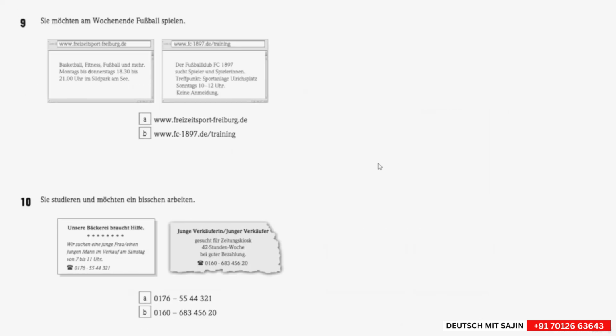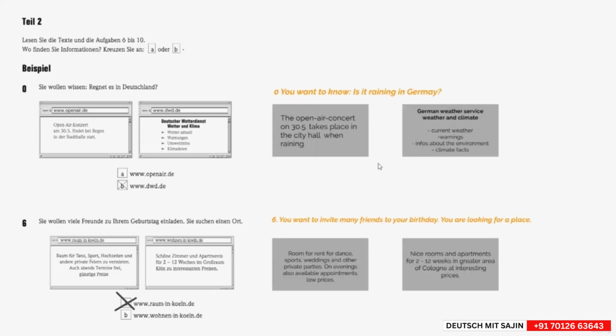So now we are going to look at the results. So here for those two, it is just an example. You have a translation here. Like here, the open air concert on May 30th will take place in the Stadthalle when it is raining. The Stadthalle is the city hall. And here we have Deutscher Wetterdienst, German weather service, "Wetter und Klima." It is the weather, das Klima und der Wetterdienst.